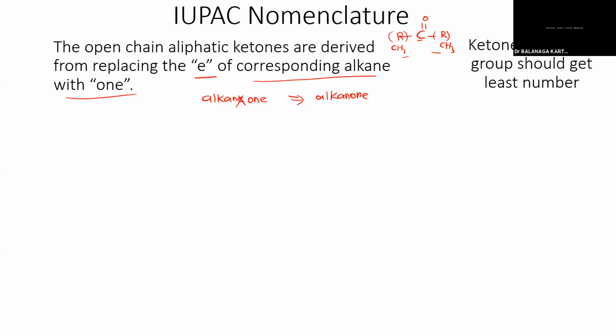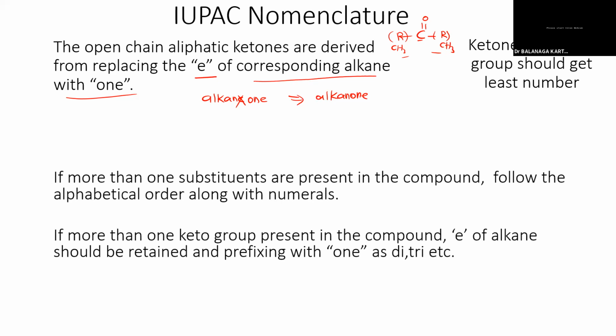But you have to start numbering, and we have to get the least position for the carbonyl carbon. If more than one substituent is present, follow the alphabetical order along with the numerals. You have to follow alphabetical order, and at the same time, you have to follow the numbering system.